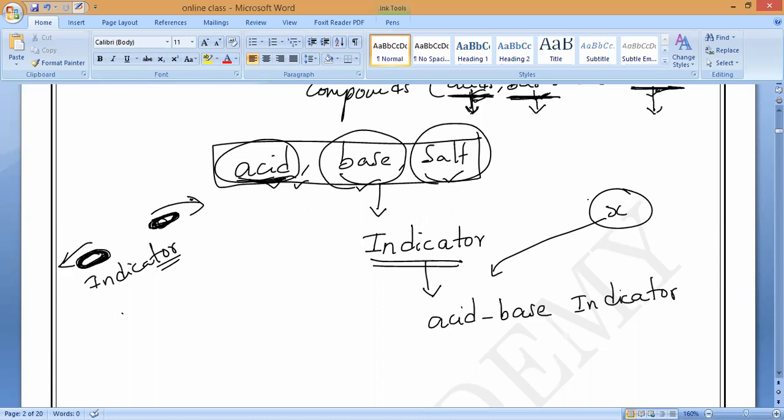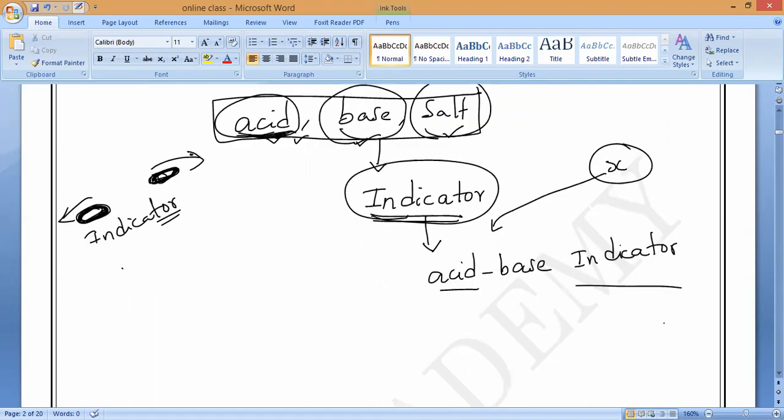That is why whatever substance we use to test whether the given substance is an acid, base, or salt is called an indicator, or an acid base indicator. Any doubt, anybody? So now let us discuss our first concept. To understand what an acid, base, and salt are, first we should know what an indicator is.